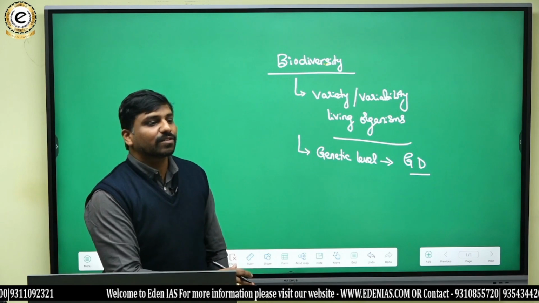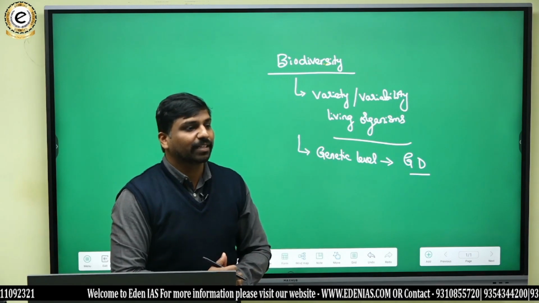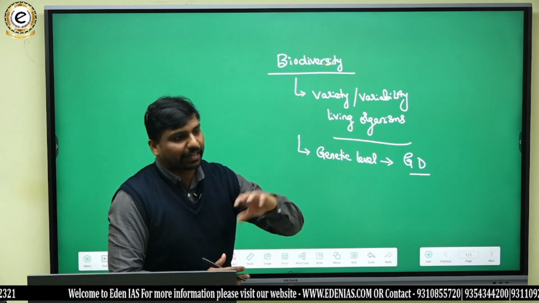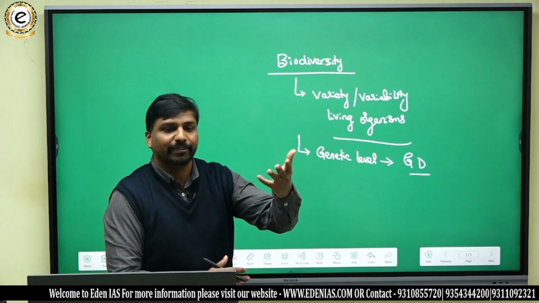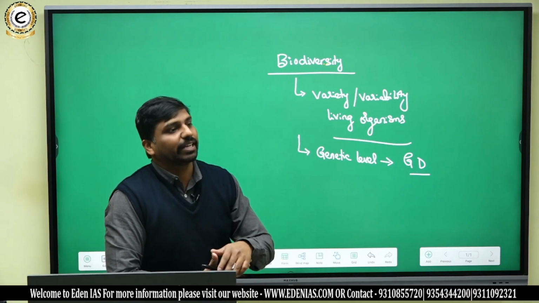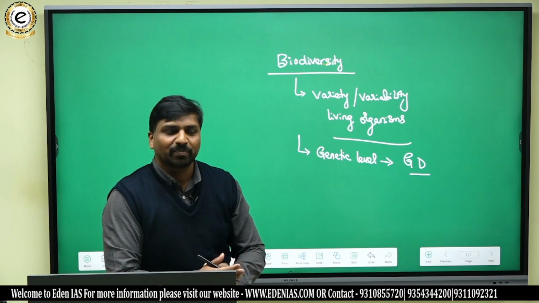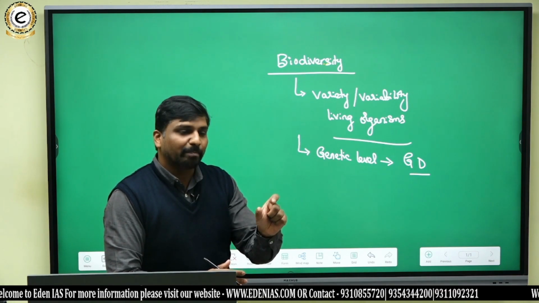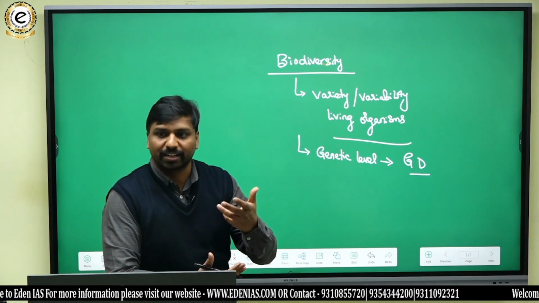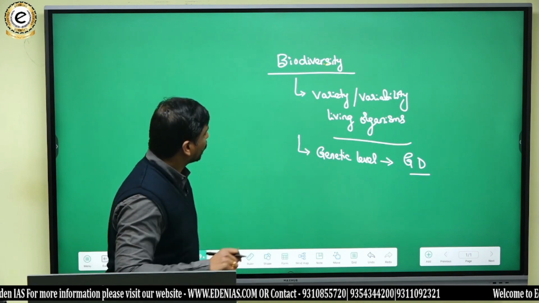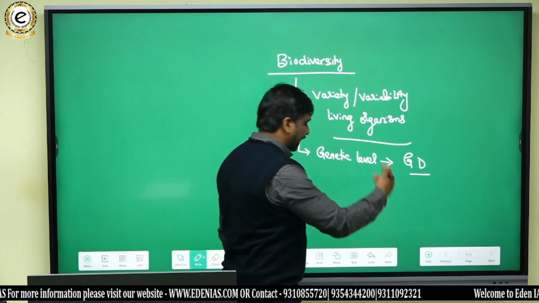Like in tigers also, there are different kinds of tigers. In elephants also, there are African elephants, Asian elephants, likewise. In cheetahs also, there are different types of cheetahs. That means the species is the same, but at the genetic level there are variations. So that refers to genetic diversity.